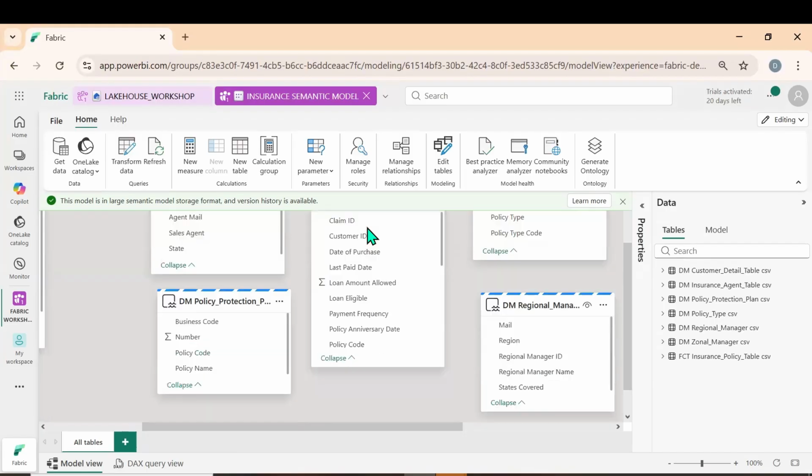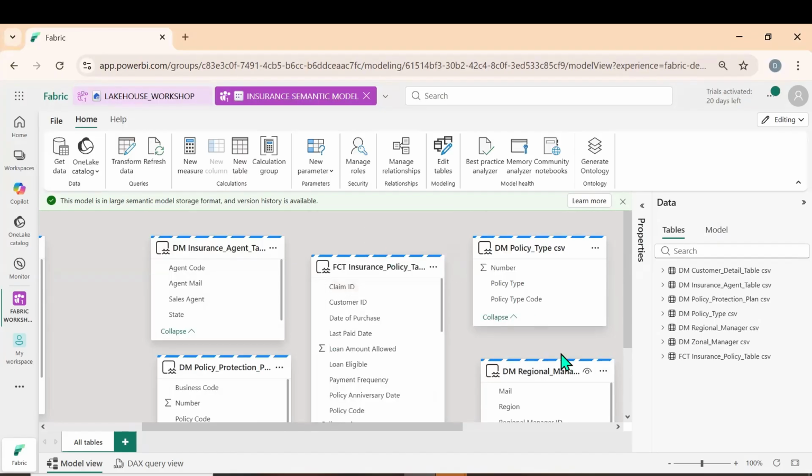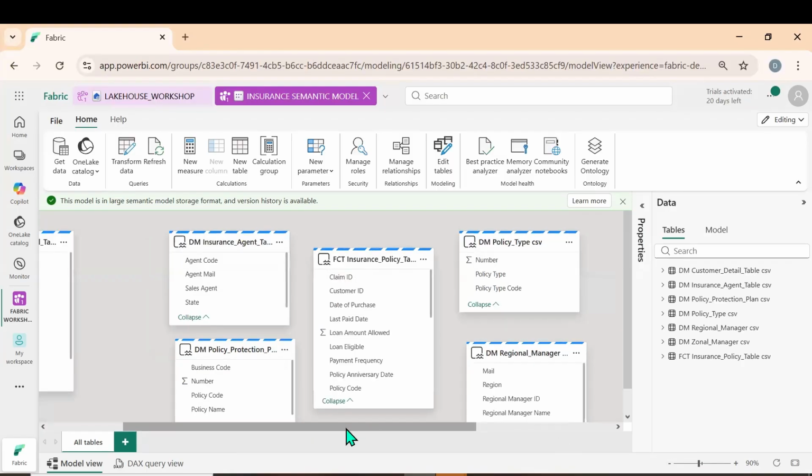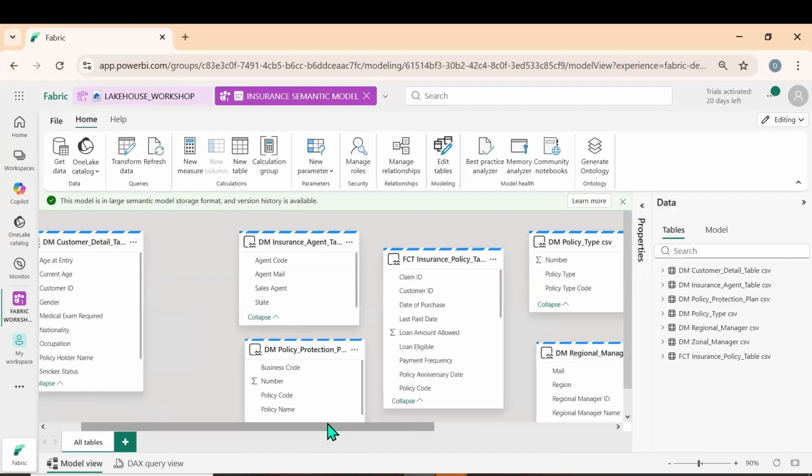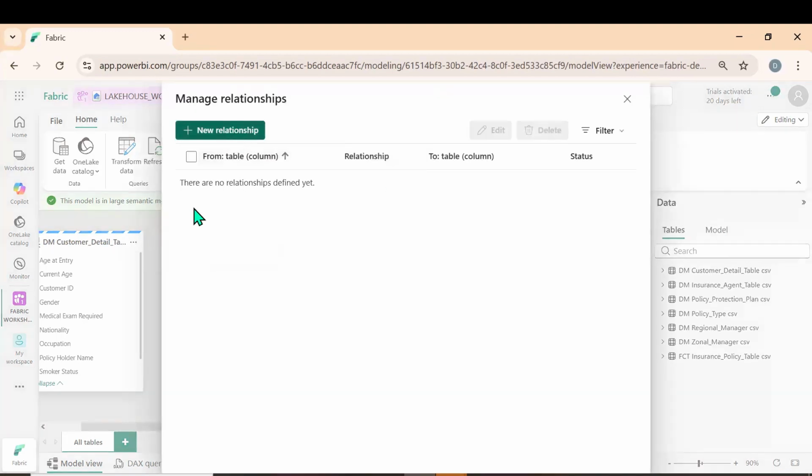Okay, so what do we need to do now? Let us make the relation between the tables. There are three ways of making the relationship. The first and foremost way is click on the manage relationship. Click on the new relationship.